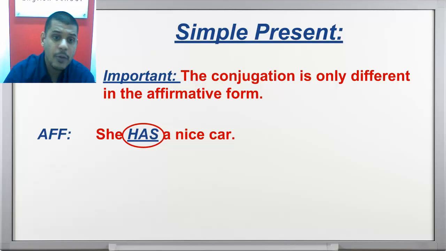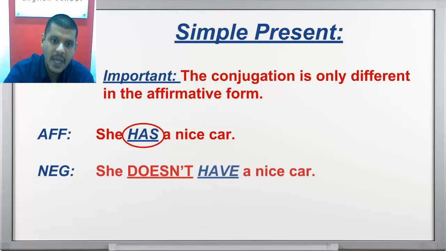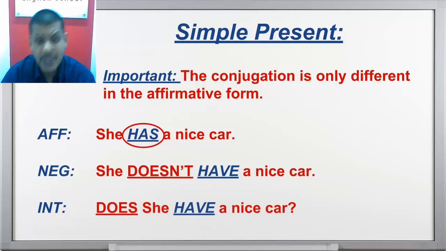This conjugation is only, as I said, in the affirmative form. Now let's use the negative form. In the negative, it goes like this: she doesn't have a nice car. Two important things: first, we use doesn't, and second, we use have, not has. I only use has in the affirmative form. Finally, let's look at the example in the interrogative form: does she have a nice car?